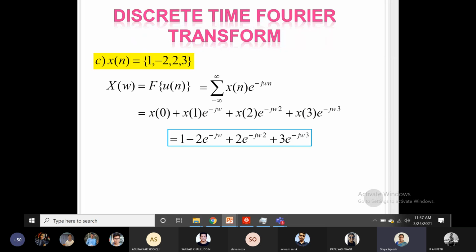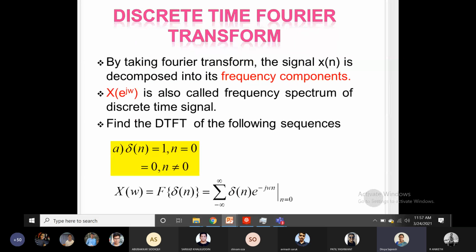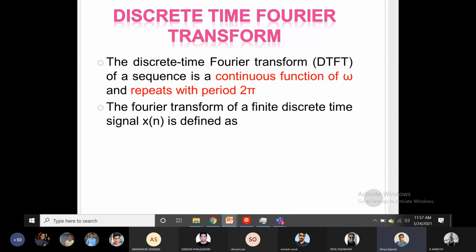So DFT and DTFT. The DTFT transforms the signal x of n into the frequency domain, so that the transformed signal becomes a continuous function of omega with a period of 2 pi.